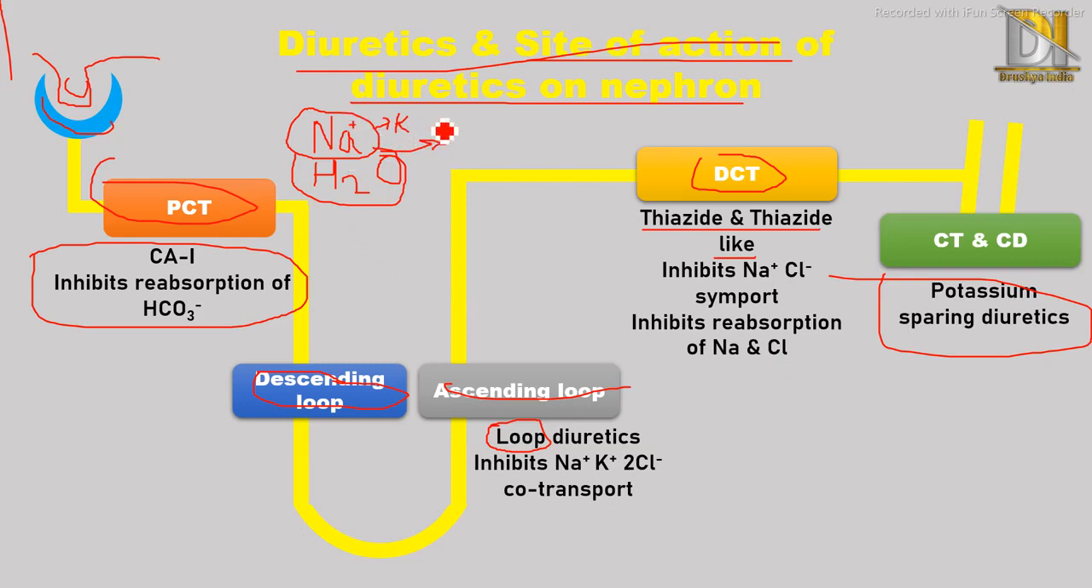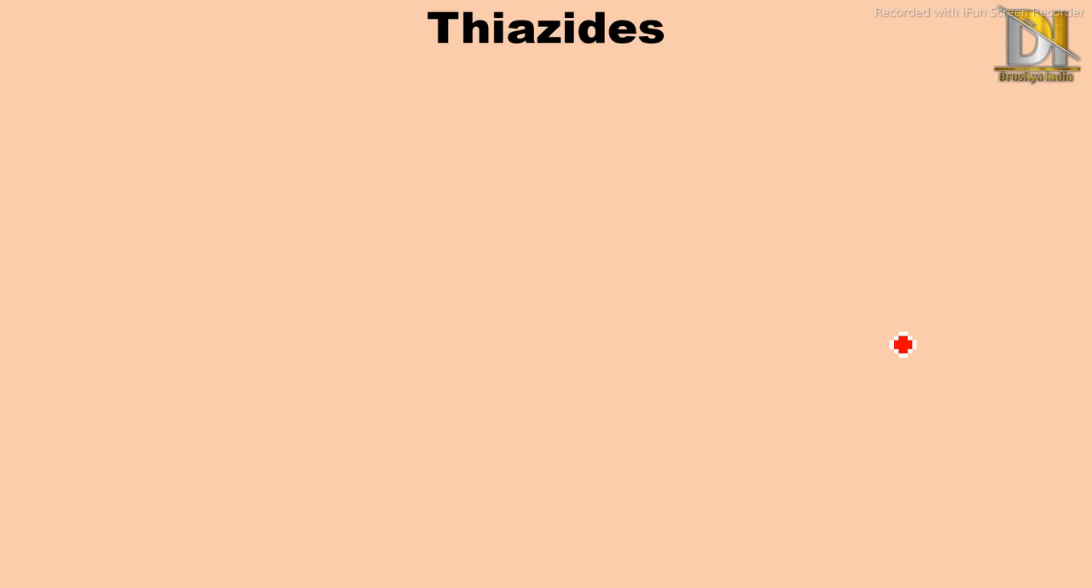But potassium plays an essential role in our body, so it is one of the problems with diuretics. So a new class was introduced, that is potassium sparing diuretics, which decreases the excretion of potassium from the body. The first class we will study is thiazide, its mechanism of action.